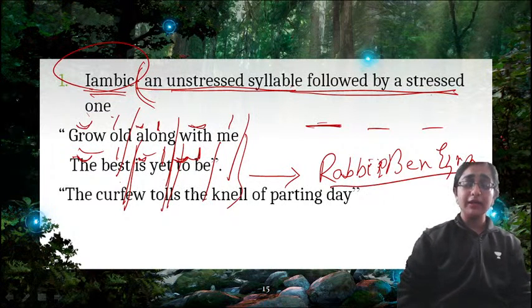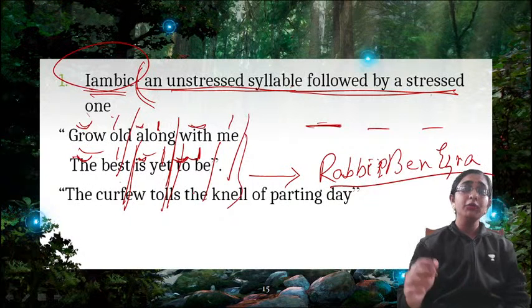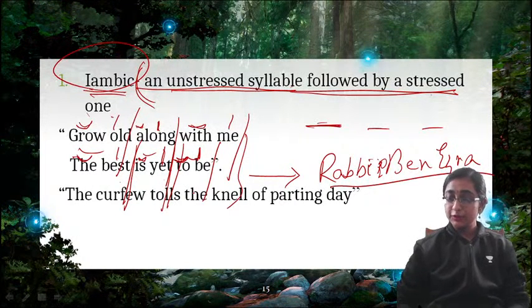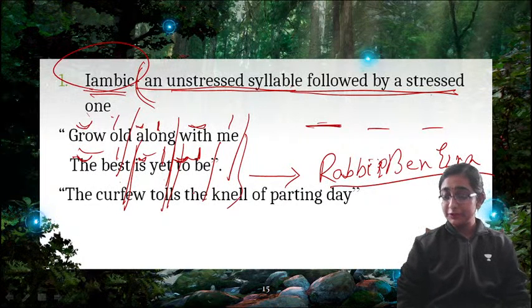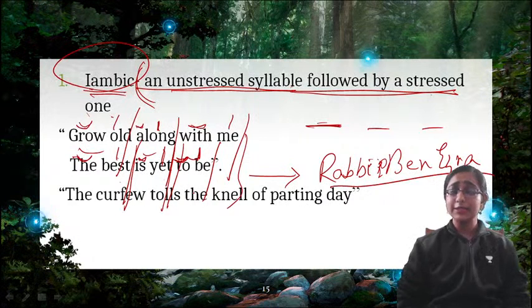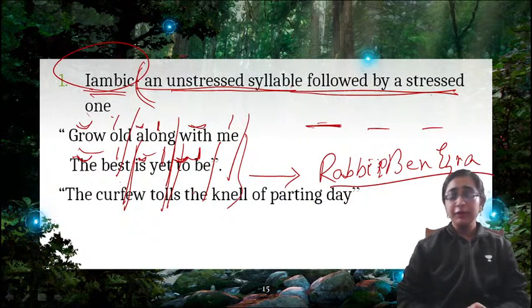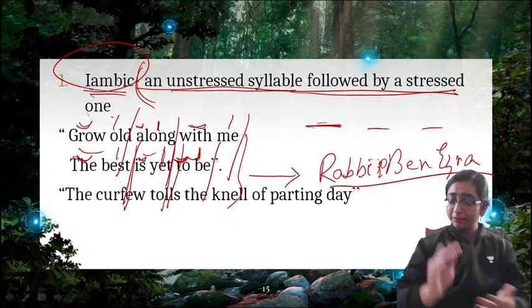So how will we read the line? Grow old along with me, the best is yet to be. So this is the kind of rhythm scheme. You can understand, Nishita, that meter is associated with rhythm. Unless you divide it in this way, you will not get the rhythm of the poem, right?